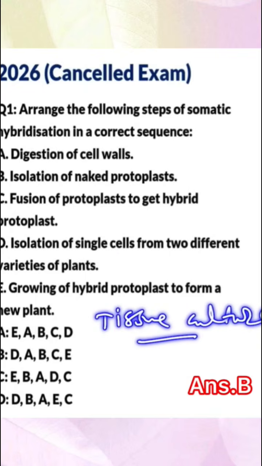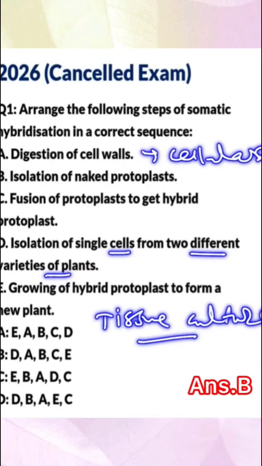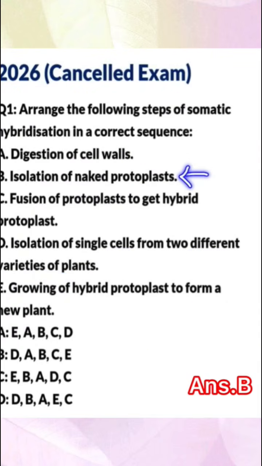First step is isolation of single cells from 2 different varieties of plants. Second, digestion of cell walls with the help of the enzyme cellulase, and those wall-less cells are called protoplasts. Now the third step, isolation of naked protoplasts.